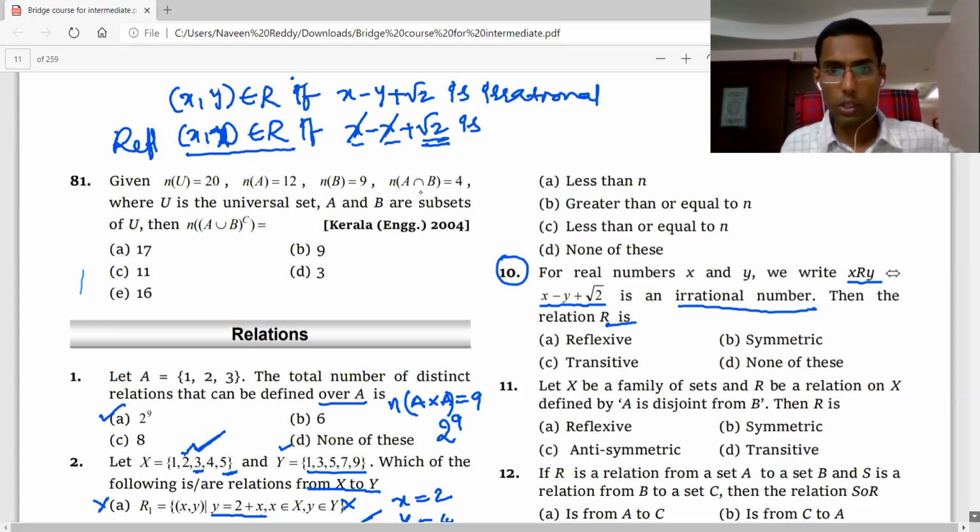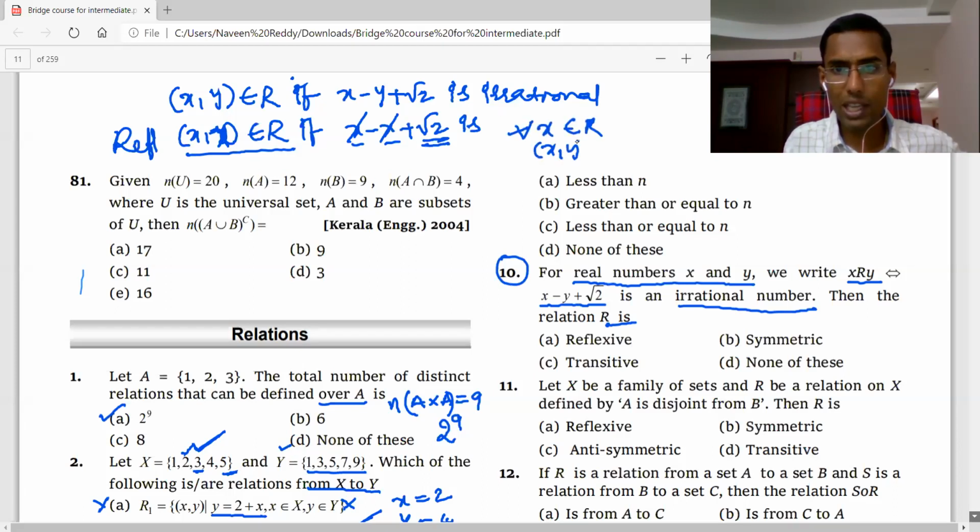For every real number x, x comma x will be there in the relation. Why? Because x minus x plus root 2 is irrational. Therefore it is reflexive.